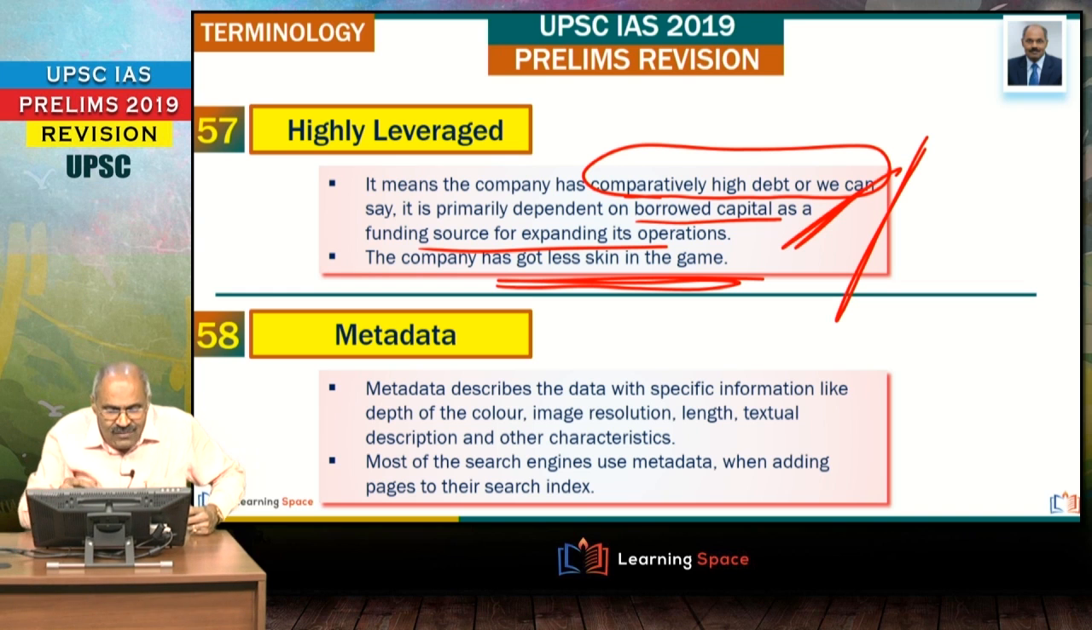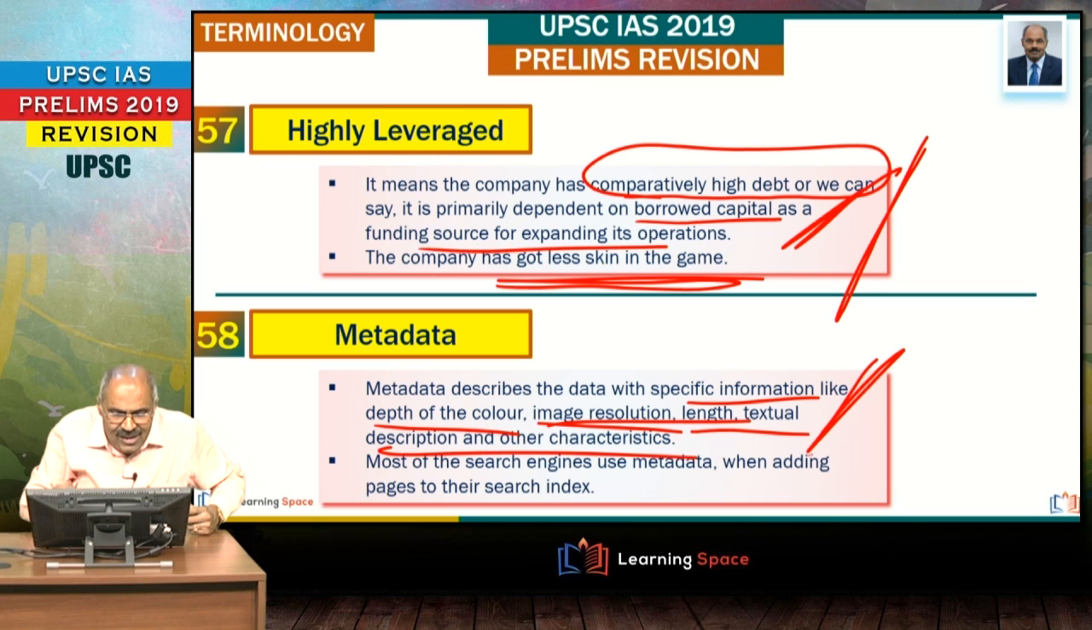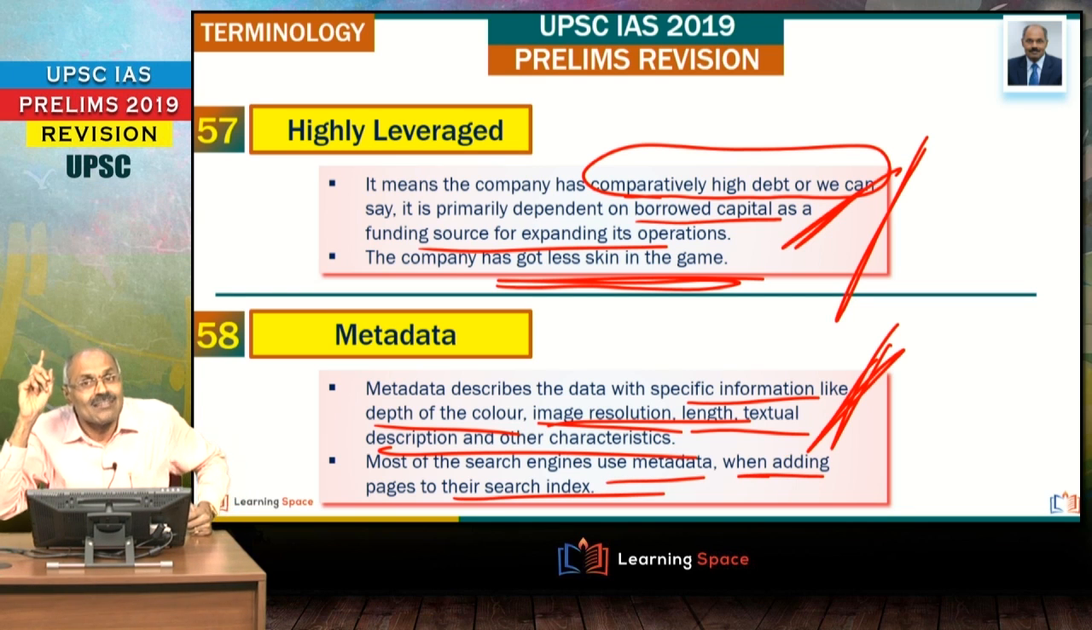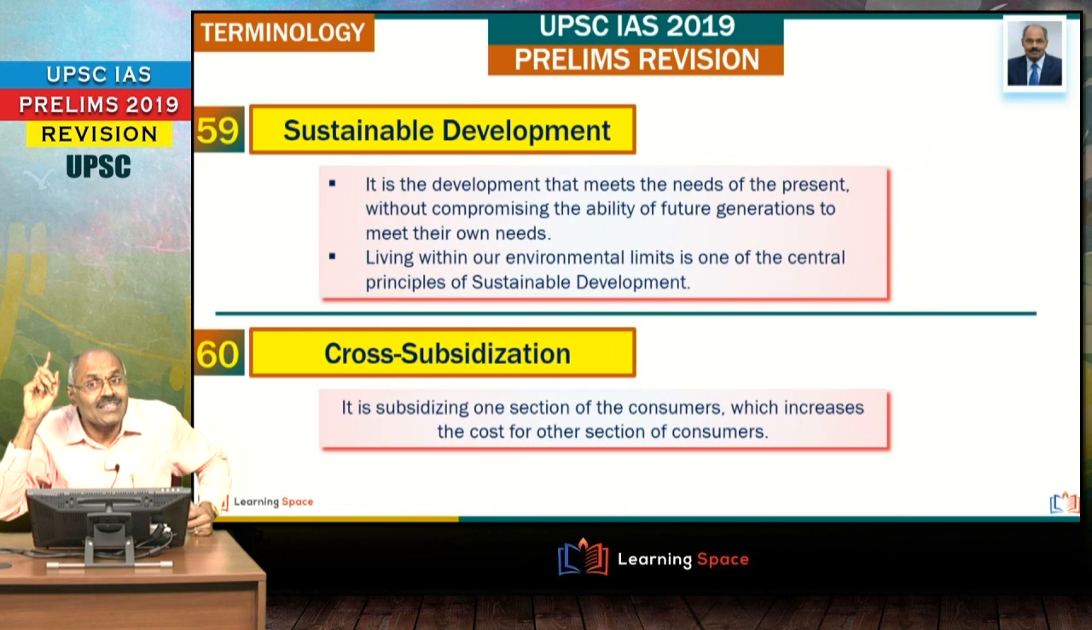Metadata, this word is quite often used. It describes the data with specific information like depth of the color, image resolution, textual description and other characteristics. And please don't forget, search engines use metadata when adding pages to the search index. The word metadata is also quite often in the news.